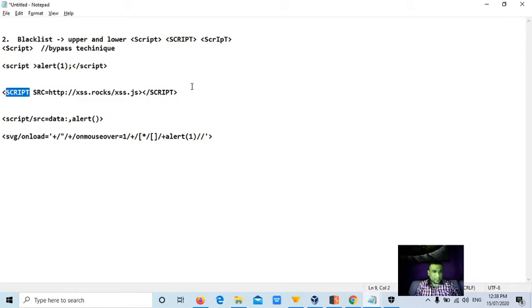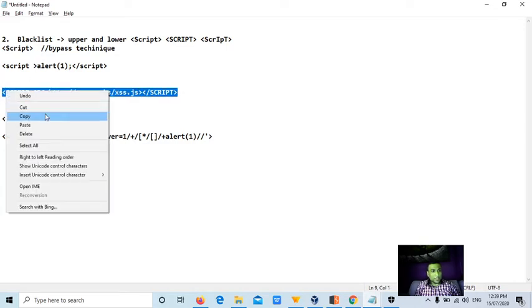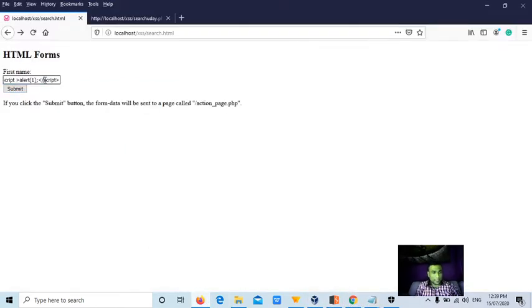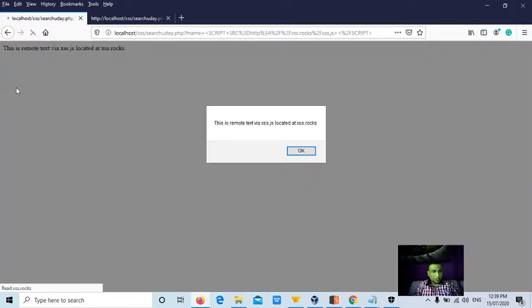Can you see, guys? Yes. So this is another way of bypass, guys. If you could see, what we are doing is we are trying to load a JavaScript from another website which can be used to steal the cookie of the victim and can send it to the attacker itself, so that the attacker can log in. So in the basic script, I'll show you the pop-up script only.